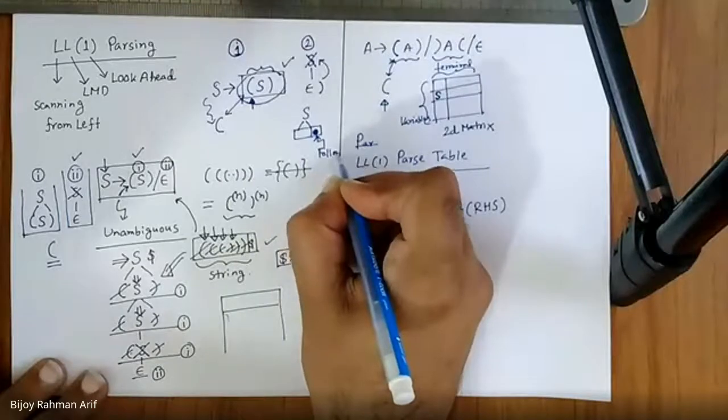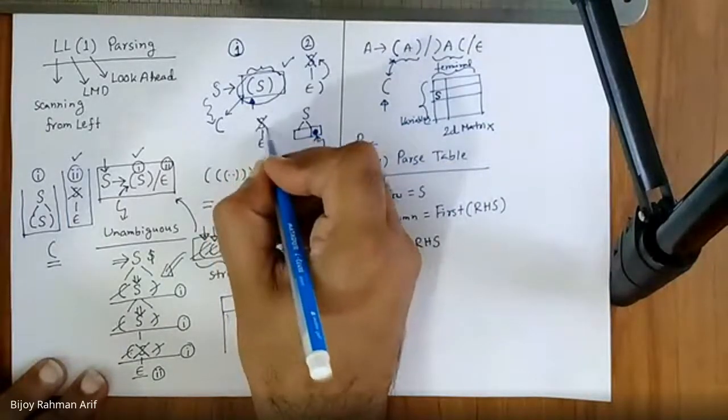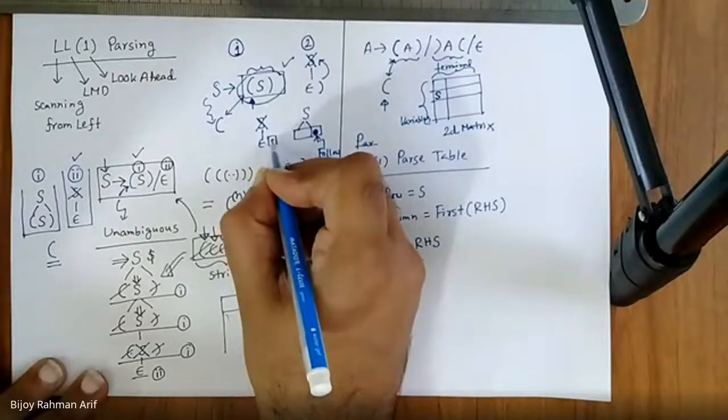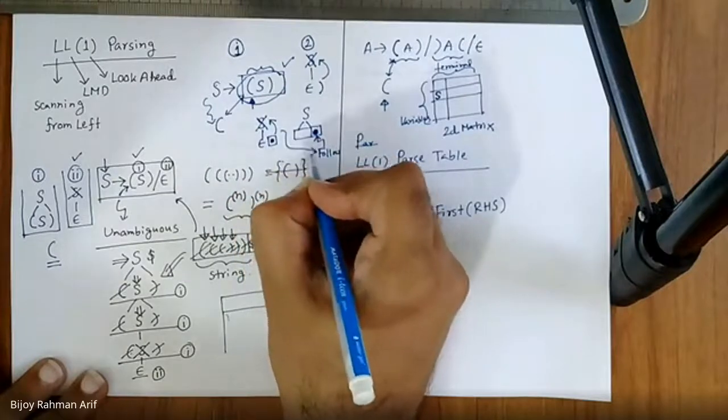So in a string, if S derives to epsilon, that means S is vanished. Whatever comes after that must be follow of S. Is there any doubt about that one?